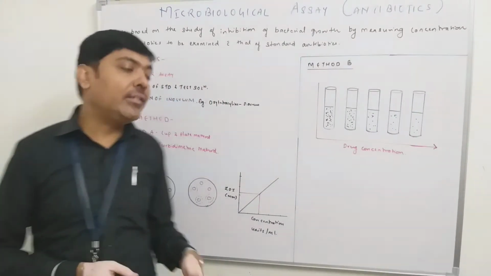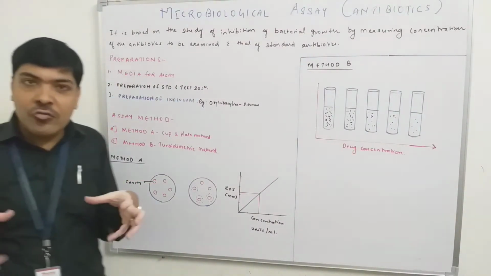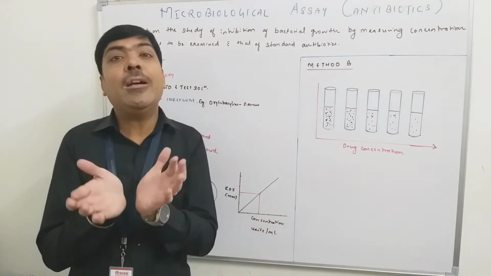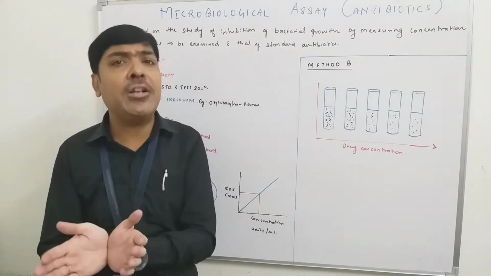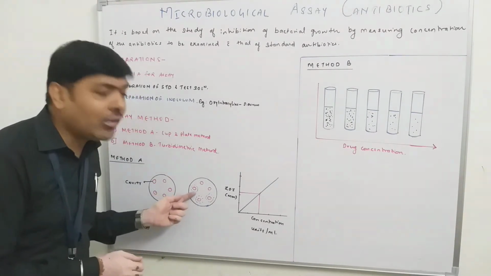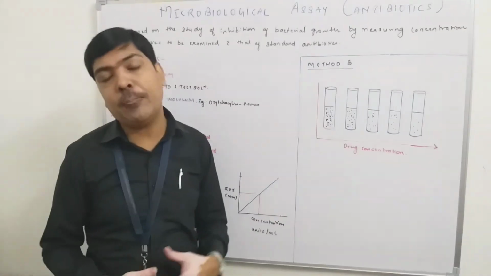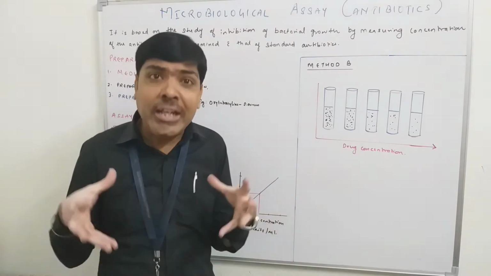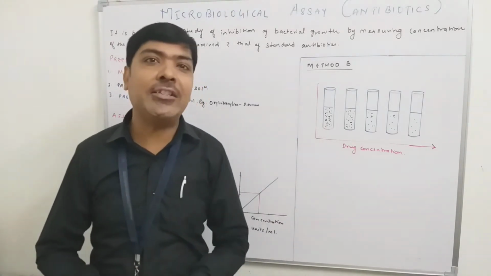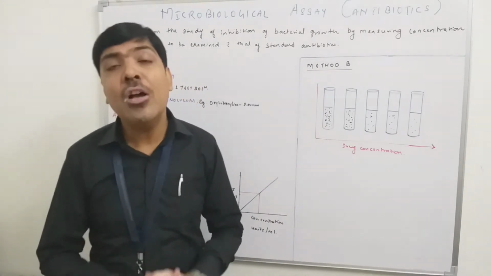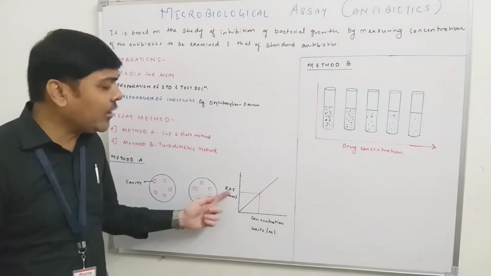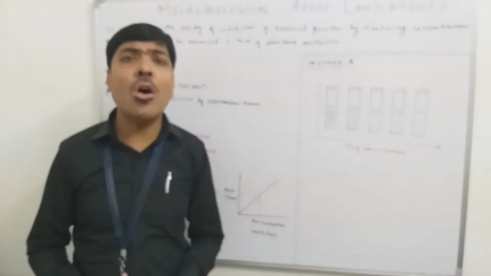But what will happen when the antibiotic solution starts diffusing in the culture media? Till the region up to which the test solution or the standard solution is diffused, you will find that no growth is observed. Suppose your test solution has the property to inhibit the growth of the microorganism; then in the area where it has diffused in the culture media, you will find no growth of the microorganism, and that results in the formation of ZOI. ZOI is zone of inhibition.